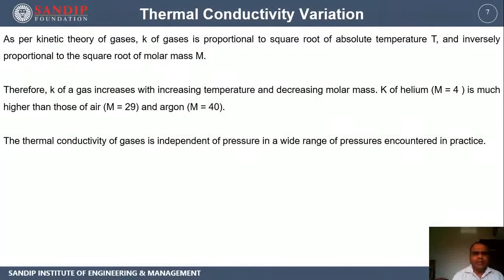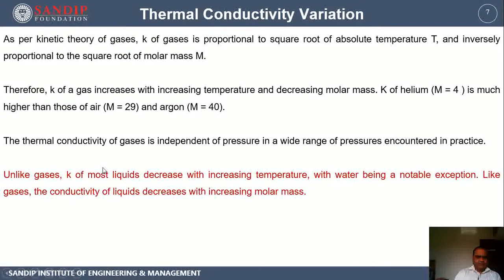So thermal conductivity of gases, we can say that it is independent of pressure in the wide range of pressures encountered in practice. So we can ignore the variation of thermal conductivity with respect to pressure in most real-life problems, but we cannot ignore the variation with respect to temperature, and that's why we have to account for this variation in the problems.